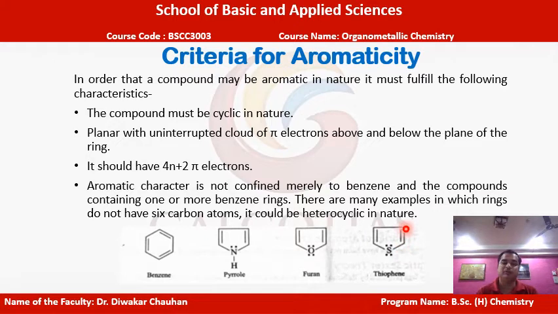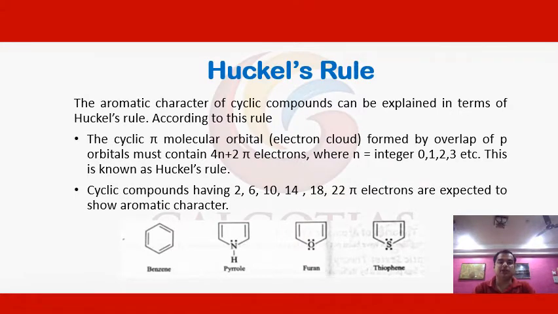So that compound can also be of aromatic nature, and they can also follow the Huckel rule to become aromatic in nature. Now let us discuss Huckel rule. The aromatic character of cyclic compounds can be explained in terms of Huckel rule, and according to this rule, the cyclic pi molecular orbital, we can say electron cloud, formed by the overlap of p orbitals, must contain 4n plus 2 pi electrons, where n is an integer value.